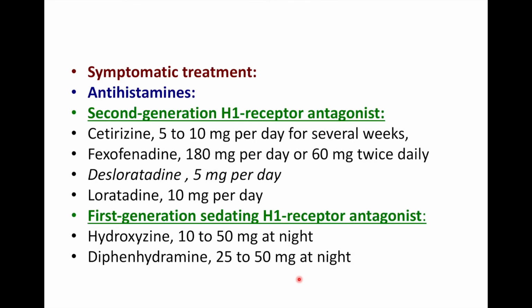For symptomatic treatment, the first line of treatment is antihistamines. Now we have two types of histamine receptor: H1 receptor and H2 receptor. H1 receptor is present mainly in the skin and to a lesser degree in the gastrointestinal tract, while H2 receptor is present mainly in the gastrointestinal tract and to a lesser degree in the skin. So for the treatment of urticaria, we shall start with H1 receptor antagonist.